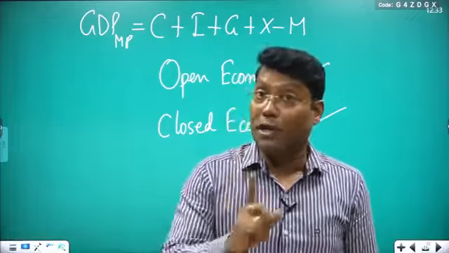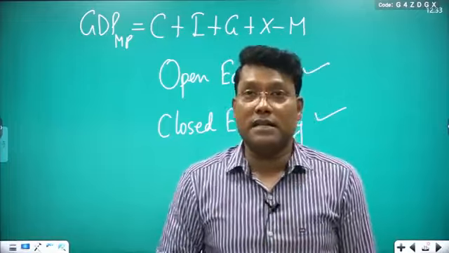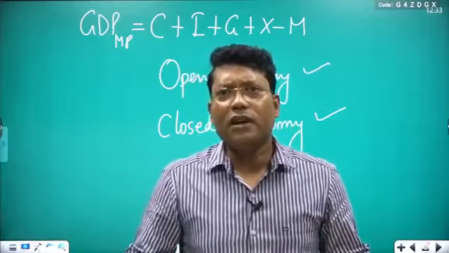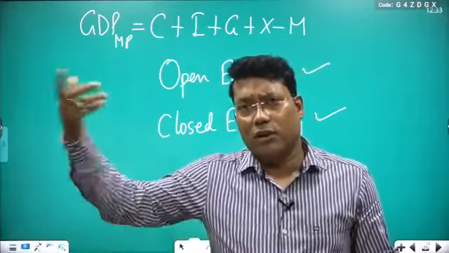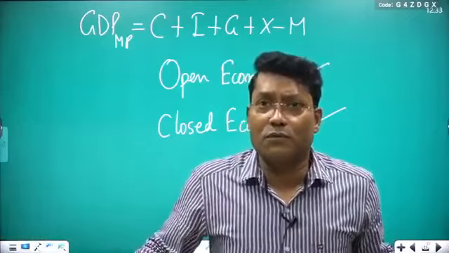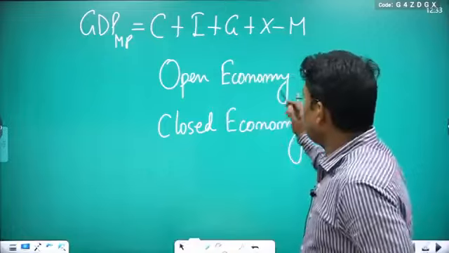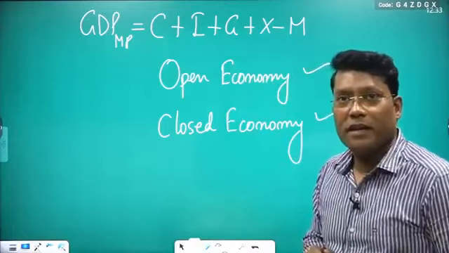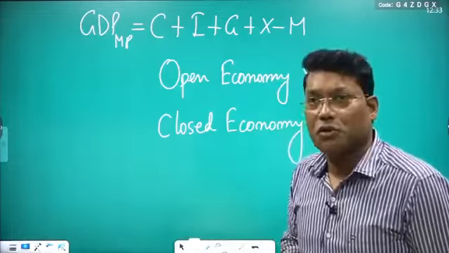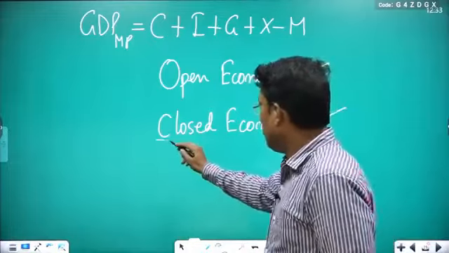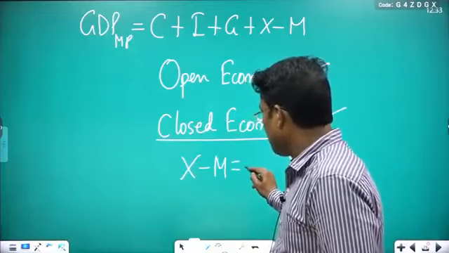But as far as open economy is concerned, it was open even before independence. Trade was very famous, and the British looted the economy; trade was one of the reasons. So is the open economy and closed economy clear? If you look at questions from the last few years, one question asked that in case of a closed economy, X minus M is equal to 0.